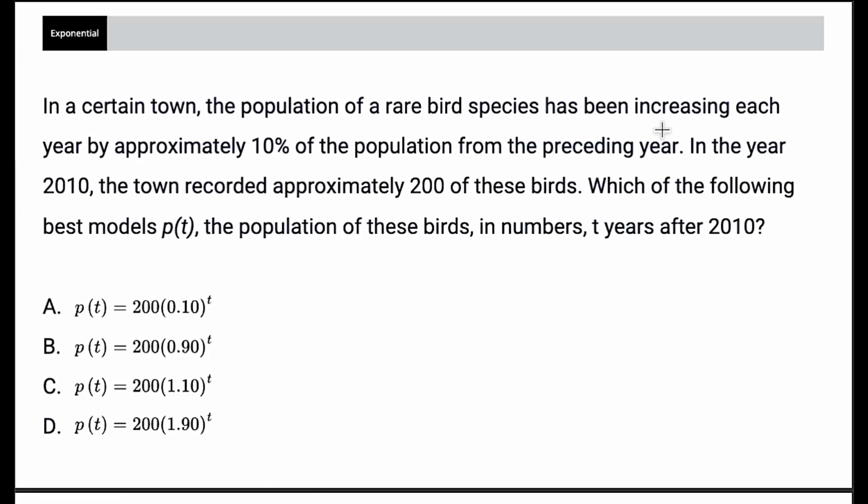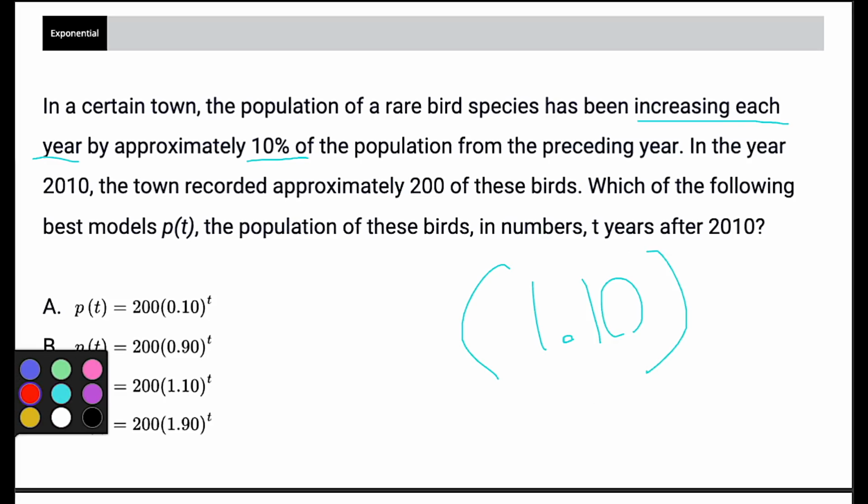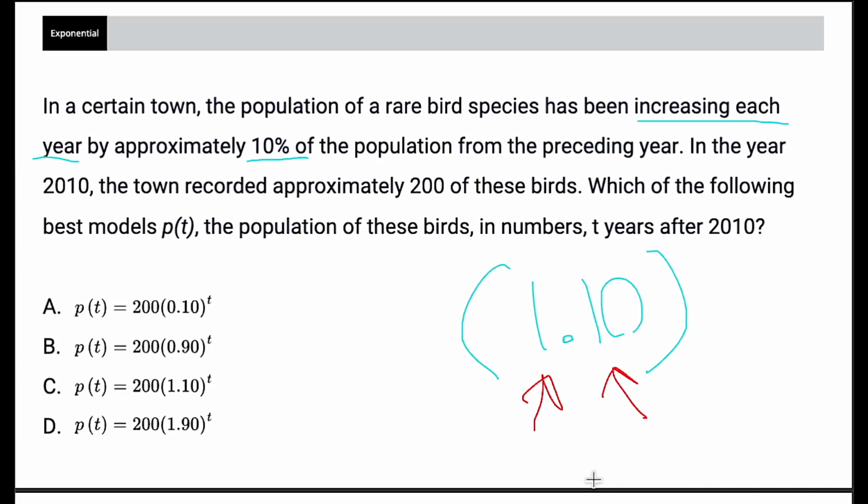It says we're increasing each year by 10%. Importantly, if we increase by 10%, we're going to multiply by 1.10. The reason being is that we have our original 100% plus the additional 10%. So no, it would not be choice A. It would be choice C.